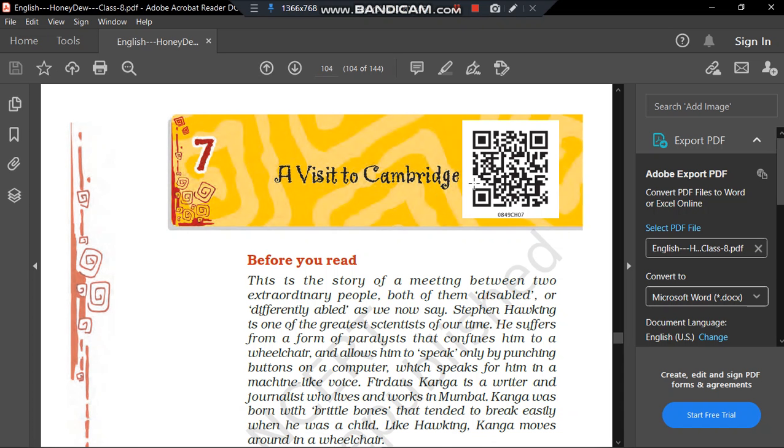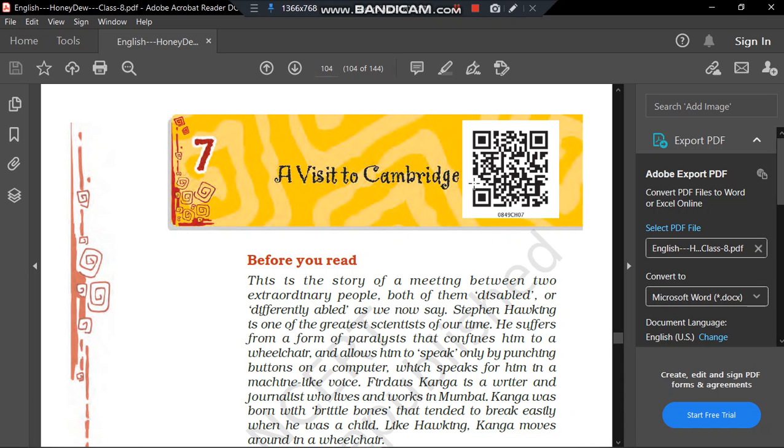So here the Indian author, Firdaus Kanga, goes to England, and he says that the name of this chapter is A Visit to Cambridge. Basically the author says that Cambridge is his metaphor for England, meaning he uses Cambridge when he is talking about England. He visits everything which is famous in that country, and because he wants to write a book, he is writing about his experiences and visits in all the places that he has gone. And when he went to the university, a guide was there.